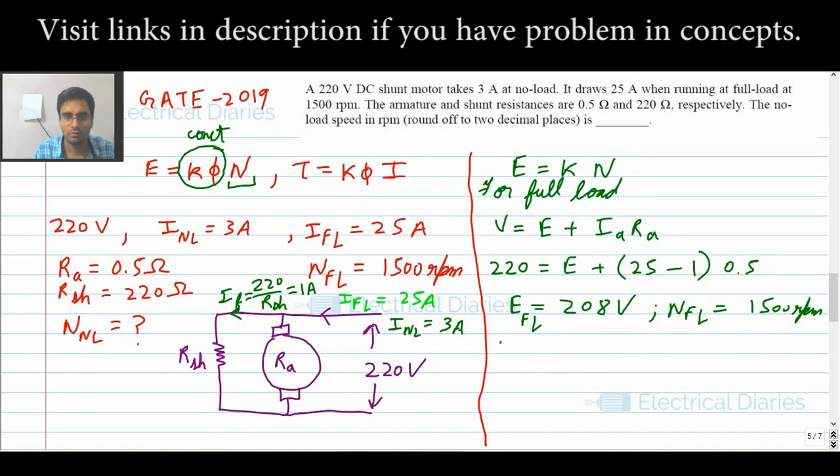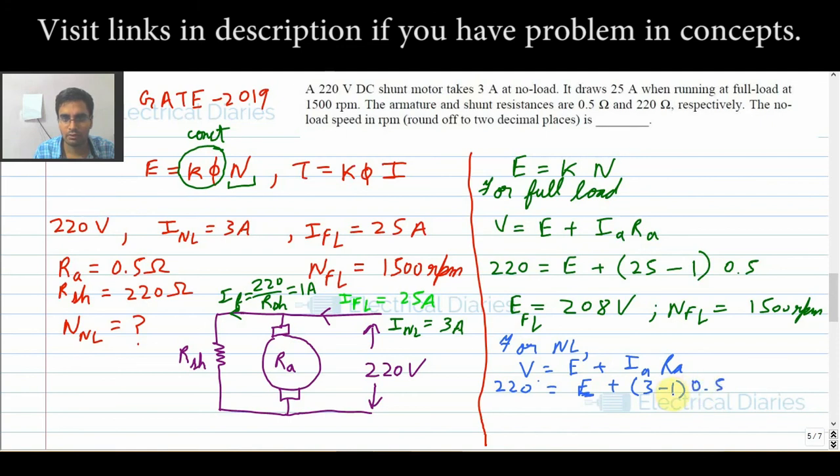Now for no load, E no load I have to find out, and I can easily find it using the same formula. V is equal to E plus IA RA. V is 220, E I have to find out, plus IA, this time, is 3 minus 1, and RA is 0.5.